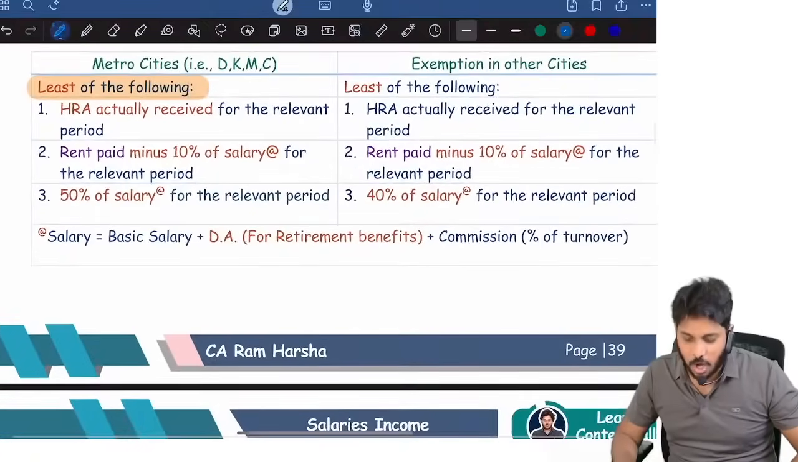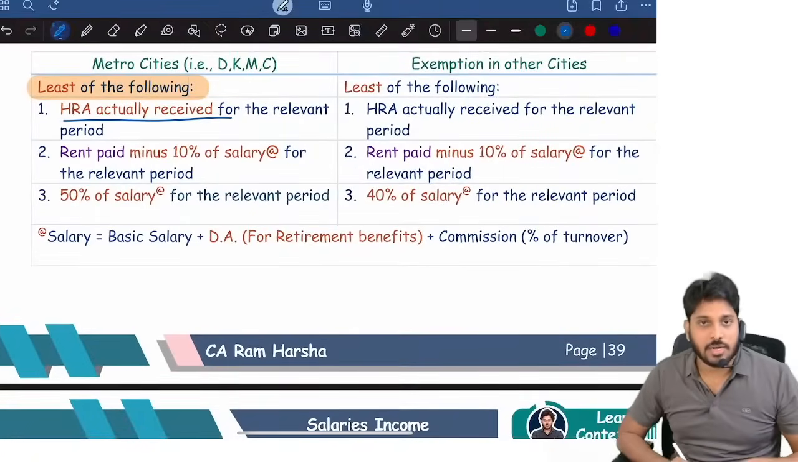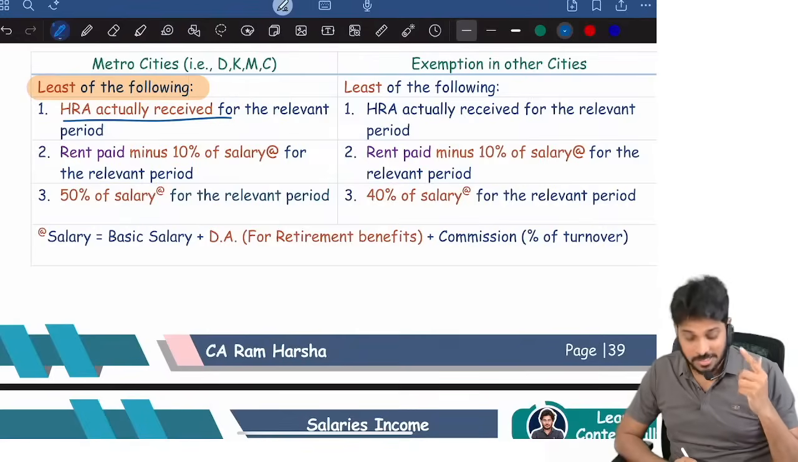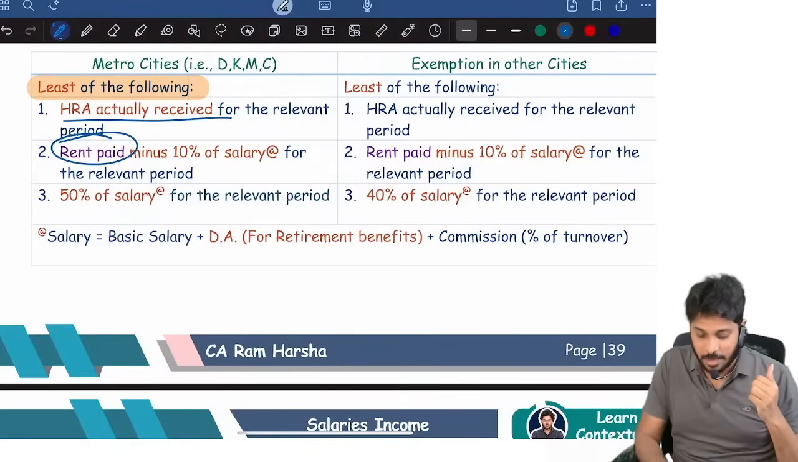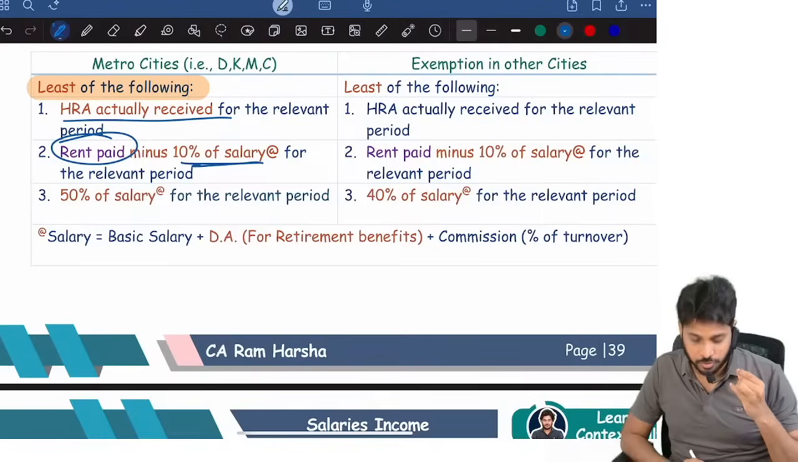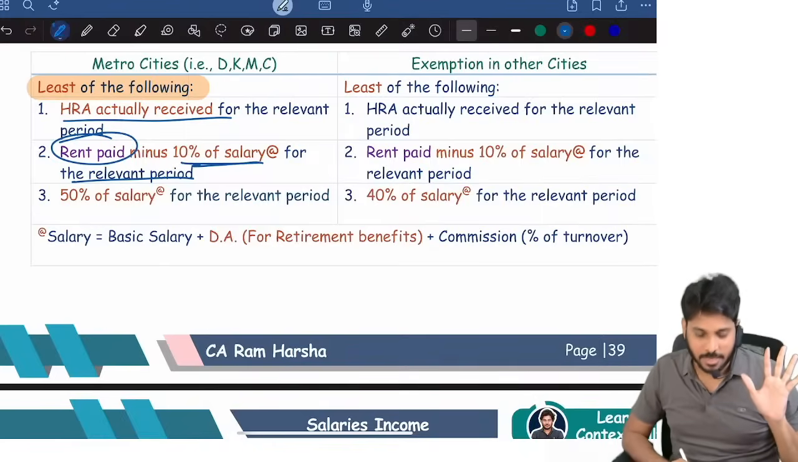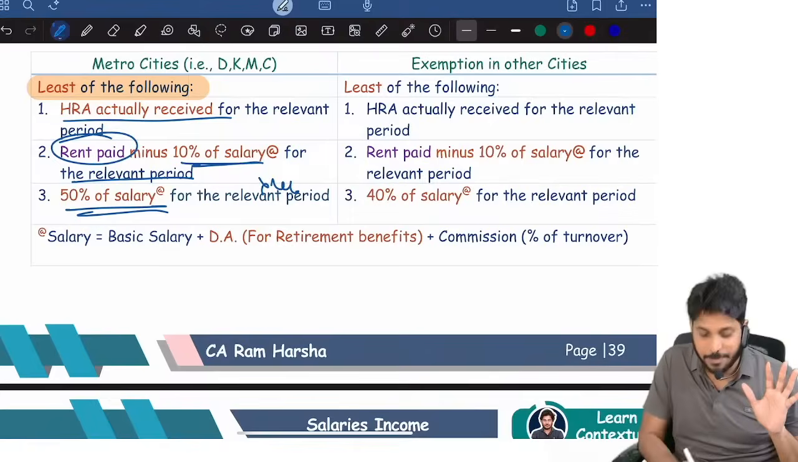So HRA, how much is exempted? The exemption cannot exceed the amount received, that is the first criteria. Second criteria, rent paid: identify how much, minus 10% of salary, you reduce. Then you will get some number. Then 50% of salary, third criteria.